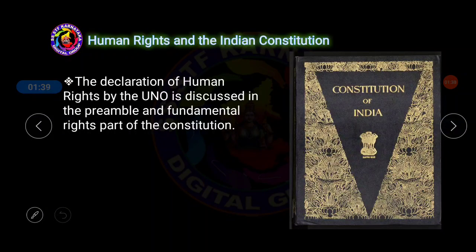Students, let us continue with the topic of human rights and the Indian Constitution. The Declaration of Human Rights by the United Nations Organization is reflected in the preamble of the Indian Constitution and the fundamental rights part of the Indian Constitution. Fundamental rights are included in Part 3 of the Indian Samvidhan, and the Declaration of Human Rights was made by the United Nations Organization, UNO, in the year 1948, on December 10. This is the day on which the Human Rights Declaration came into existence.